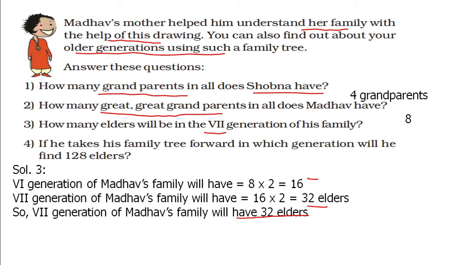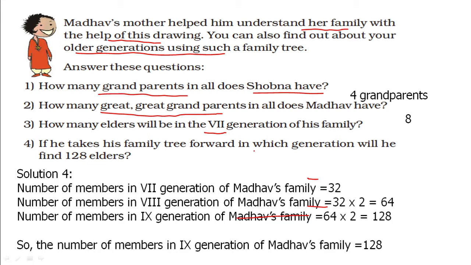Next question is, if he takes his family tree forward, in which generation will he find 128 elders? The number of members in the seventh generation is 32. In the next generation, the eighth, every time it will be twice, so 32 to 64.